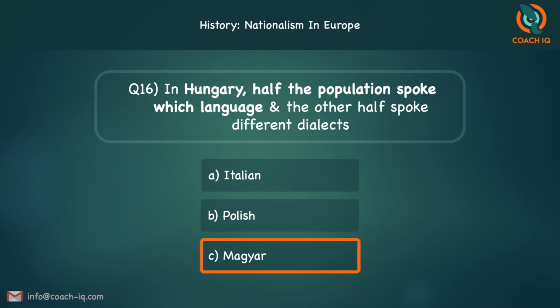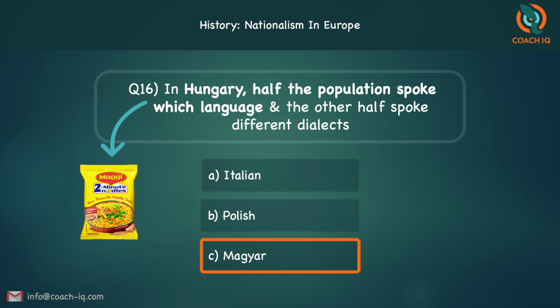Now here you can just associate Hungary is the name of a country, but hungry is when you want to eat. So when you're hungry, what do you really like to eat? Maggie. So just remember Hungary and Magyar. Just associate it that way. Or you can use your own associations, of course.